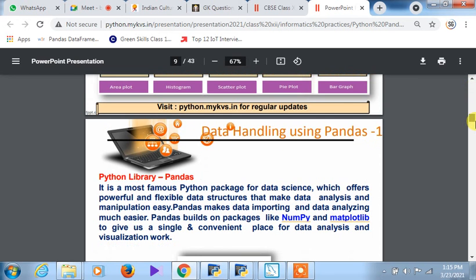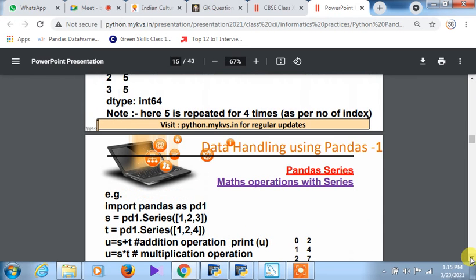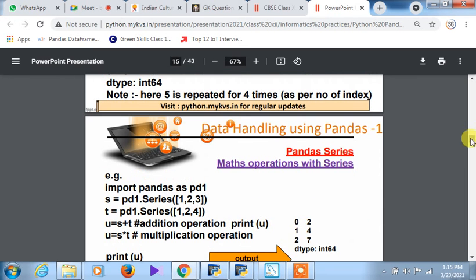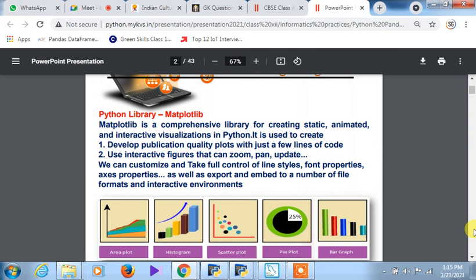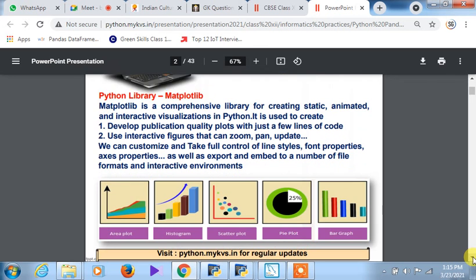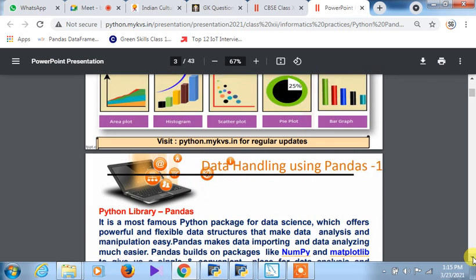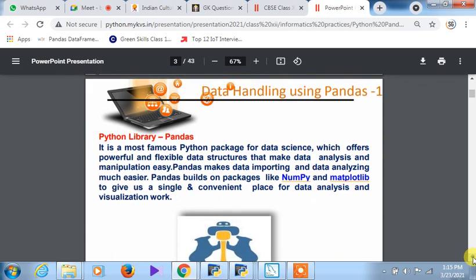Now you see out here, just a minute. This is the Pandas library that we have done already.